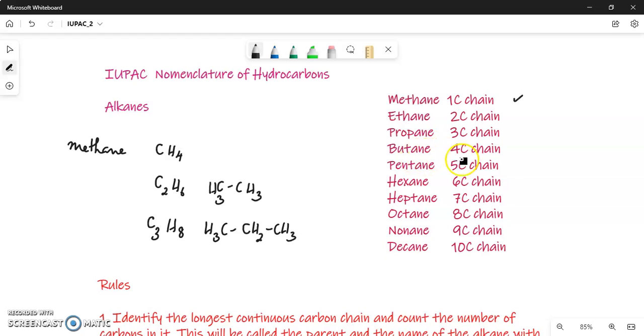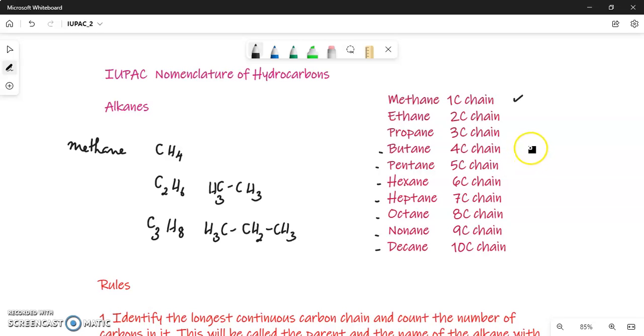So the alkane with 4 carbons is called butane. With 5 carbons, it is called pentane. With 6 carbons, hexane. With 7 carbons, heptane. With 8 carbons, octane. With 9 carbons, nonane, and with 10 carbons, decane. So all these, starting from butane downwards, may have isomers also. Now these names, butane, pentane, hexane, heptane, octane, nonane, and decane, deal with the straight chain compound, not the isomers.